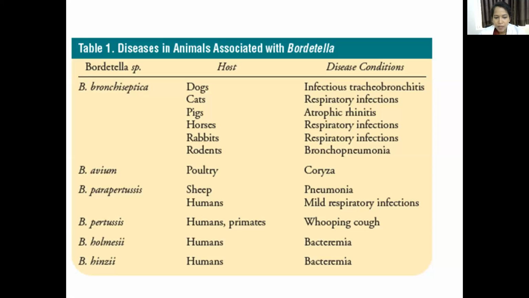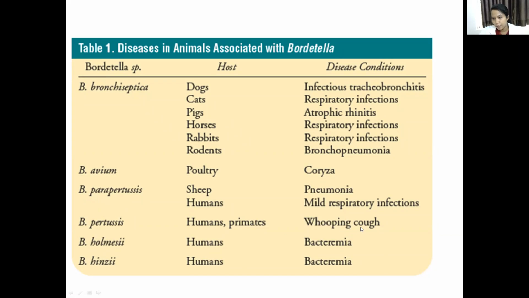These are all different species of Bordetella. Am I clear to you? So Bordetella are gram-negative Coccobacilli. Out of the different species, Bordetella pertussis is our concern as it causes whooping cough, and a little of Bordetella parapertussis, which causes a milder form.